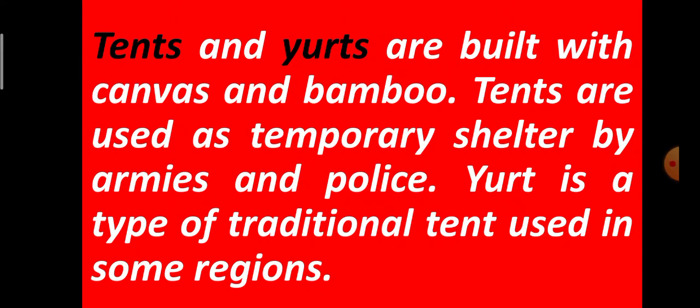These are semi permanent. These houses are not permanent, which means these are temporary houses. Yurt is a type of traditional tent used in some regions. One is the tent and the second one is the yurt. They are made using canvas, a somewhat thick and strong cloth, and bamboo. First they make the structure of bamboo, and on that they use the cloth or canvas. In this way they make the tent and the yurts.